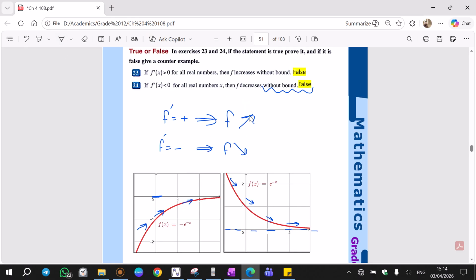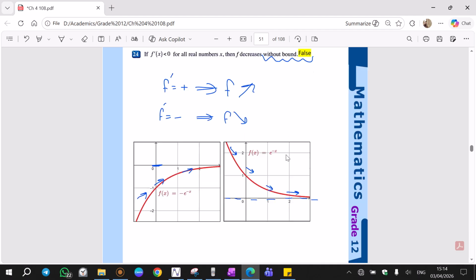This is why whenever you see without bound for increase or decrease, that's not always true. And since it's not always true, it will be false.